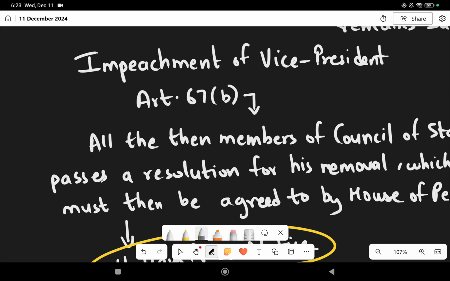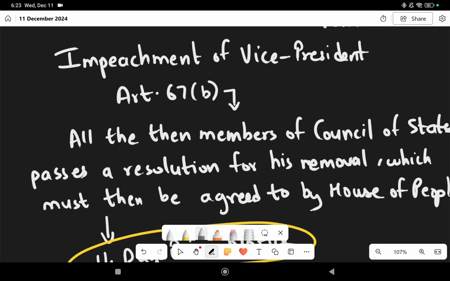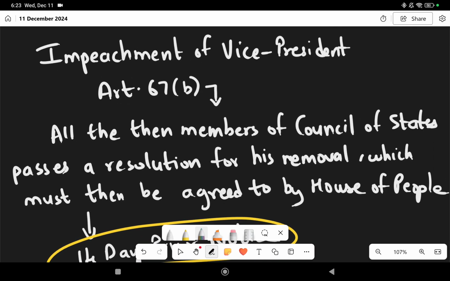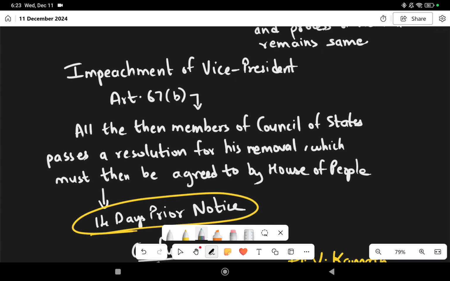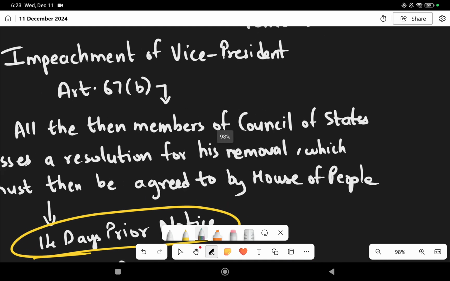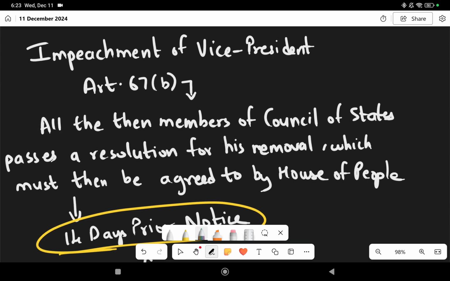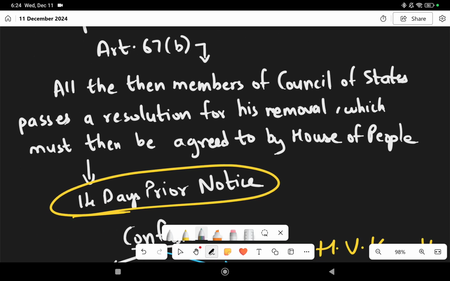The impeachment procedure for the vice president is in Article 67B. According to Article 67B, all the then members of the Council of States pass a resolution for his removal, which must then be agreed by the House of the People. So remember friends, in the process of impeachment of the vice president, the process will start in Rajya Sabha only. It will not start in Lok Sabha. Try to understand. The impeachment process of the vice president will be starting in Rajya Sabha only.